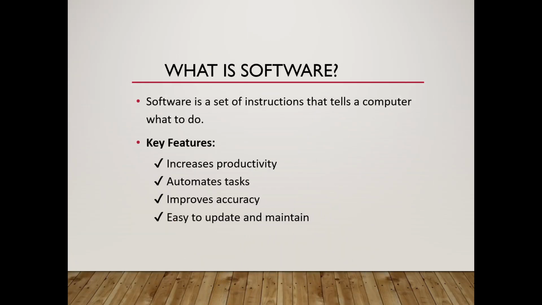What is software? A software is the set of instructions that tells the computer what to do. Whenever we use a mobile phone or computer, we interact with the software. For example, YouTube helps us watch videos, WhatsApp helps us communicate, and Chrome helps us browse the internet. So here is how software works: all the software has a set of instructions which guides the computer what to do.